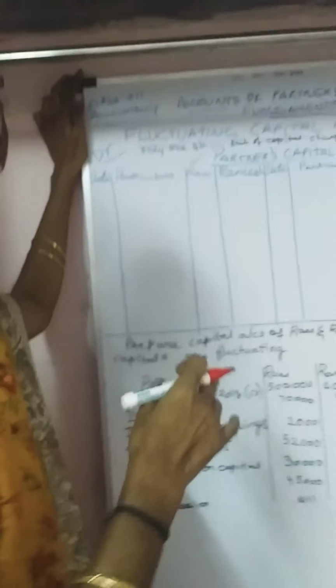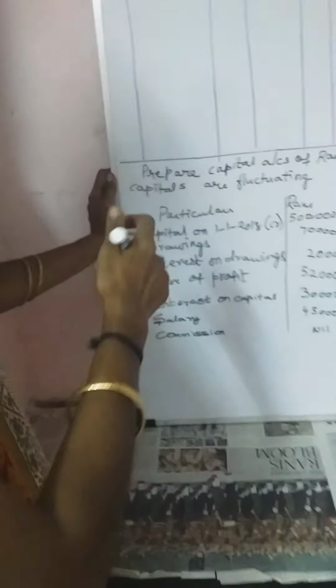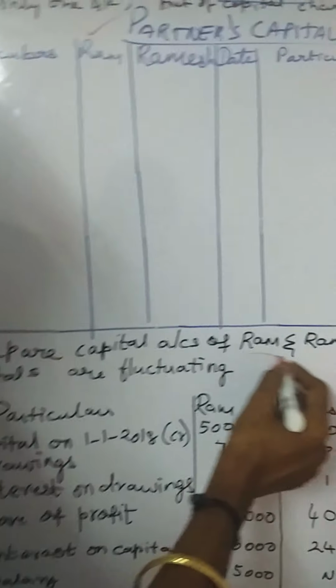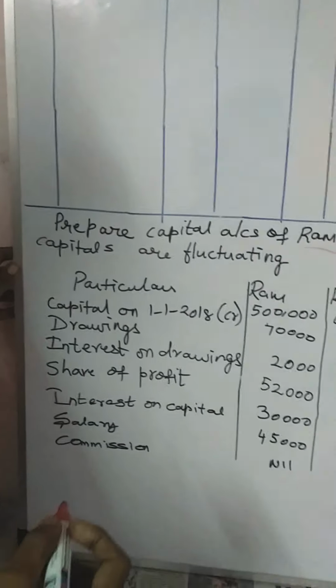The first column is date, next particulars and the name of the partners. Now, with the help of this example, we will be doing the sum. The first example is: prepare capital account of Ram and Ramesh when capitals are fluctuating.